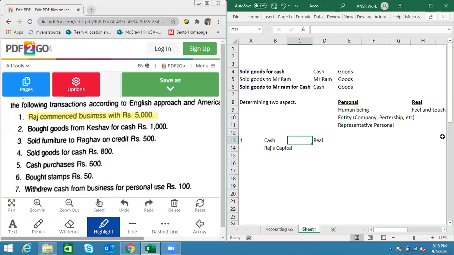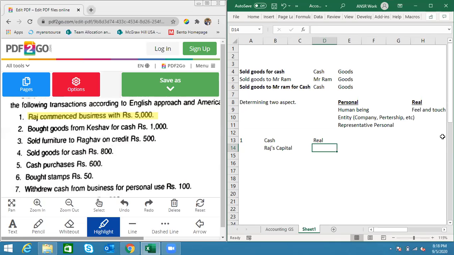Let me go to Raj's capital account. As I said, Raj and capital were exactly the same. When I say Raj's capital account, keep in mind that it is actually Raj whose name is written here. Raj's capital account is a fancy name given in the accounts field just to specify that Raj is the owner. He has invested some capital, but this account is of Raj only. Now, is it a human being? If you say Raj, yes.